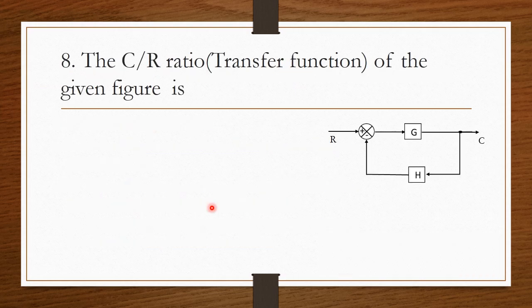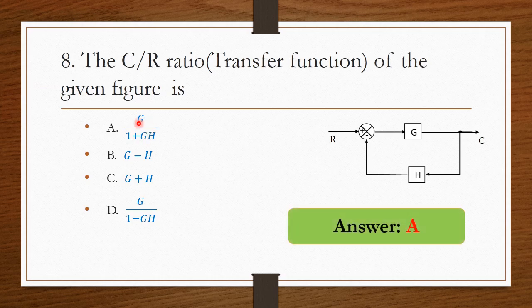Next question, the C by R ratio, that is transfer function of the given figure. So for this figure we have to find out the transfer function. So from the output there is a feedback to the input. Therefore we can write the transfer function as G divided by, here we have to see the symbol. If it is minus means then you have to put 1 plus G into H. If you are having plus means then we can write 1 minus G into H. Therefore the correct answer is G divided by 1 plus GH.